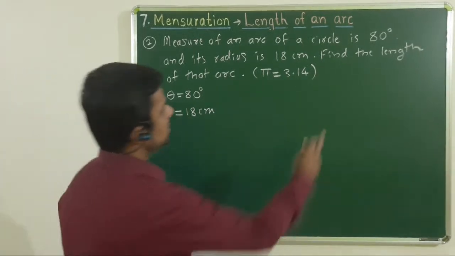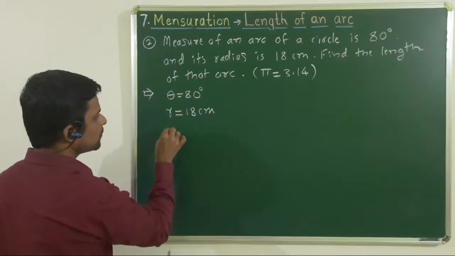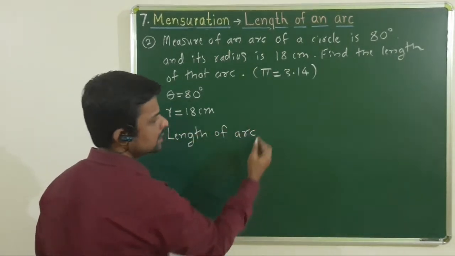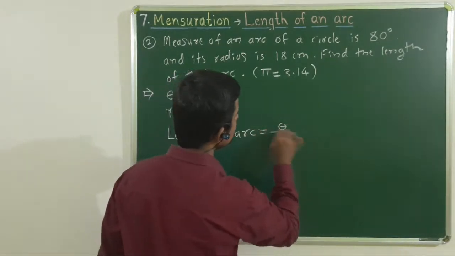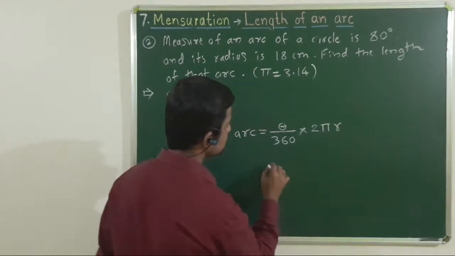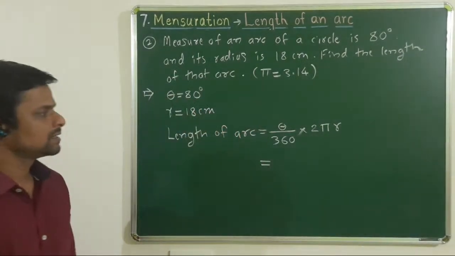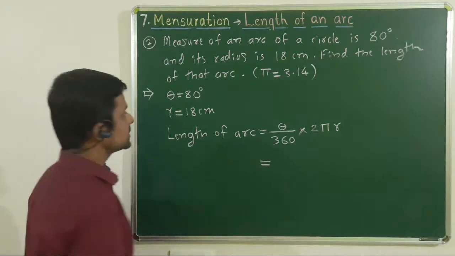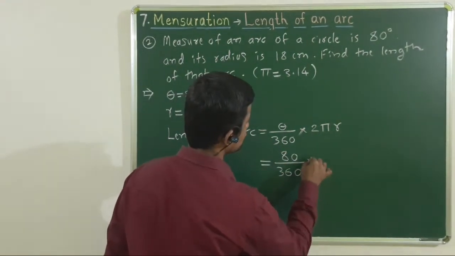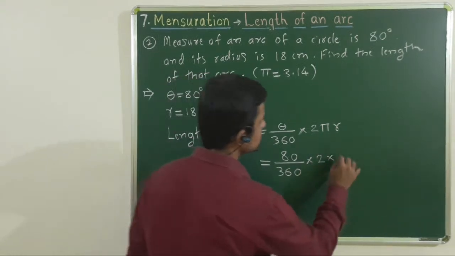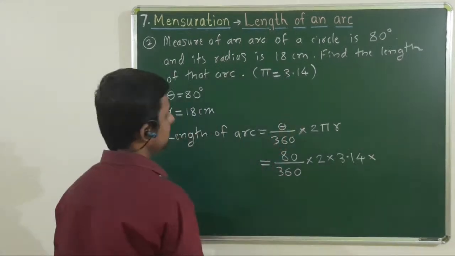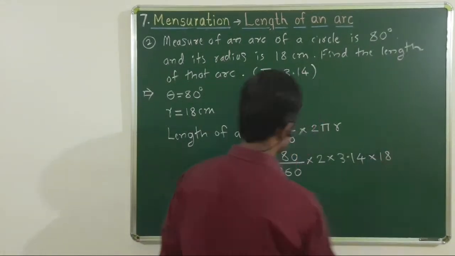Now we want length of that arc, and we know formula for length of arc as length of arc is equal to theta upon 360 into 2 pi r. Very simple formula, theta upon 360 into 2 pi r. Now theta is given as 80 upon 360 into 2 into pi is given as 3.14 into radius is given as 18 centimeter or 18.